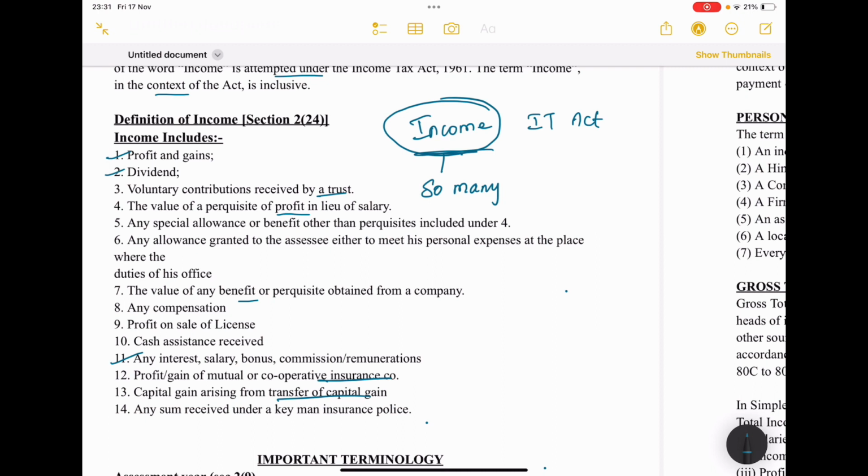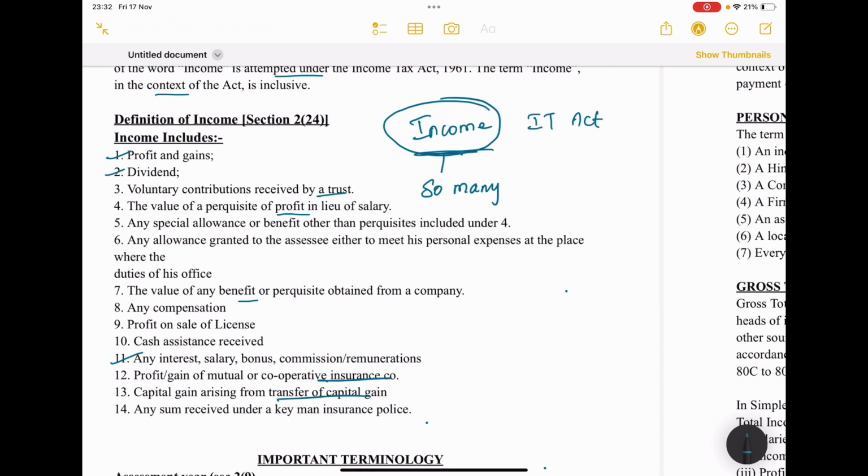You understood my concept? So wherever we study income, in any questions or in any part of your IT, it literally includes the source of the revenue. So if you are receiving 10 rupees, 10,000, 10 lakh, the number doesn't matter, but you are receiving something.